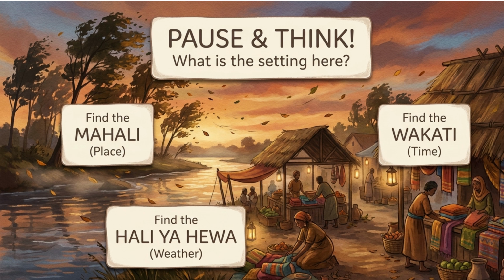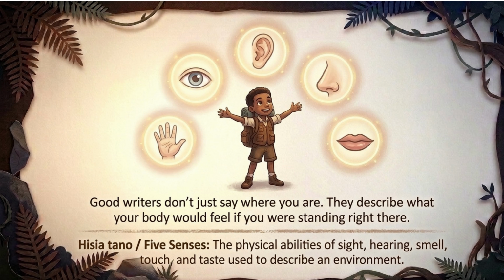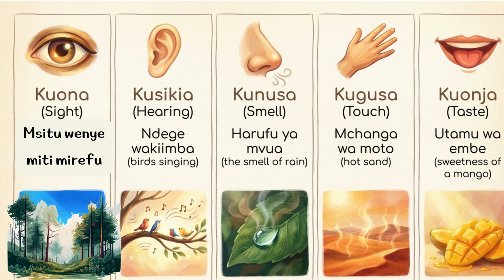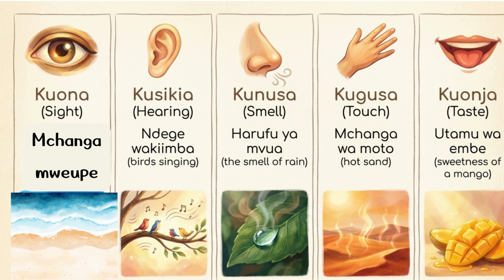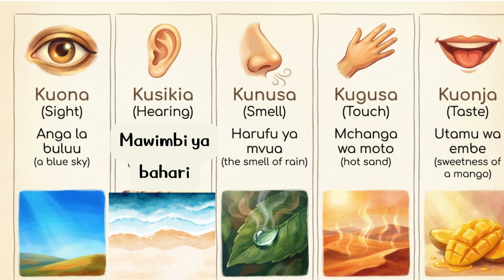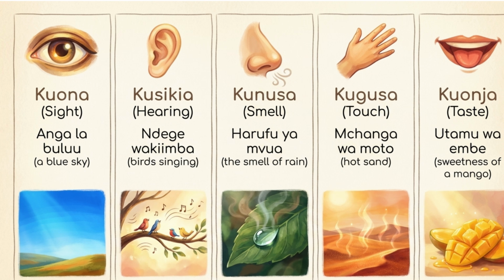Using 5 senses, welcome to the magic level. To make your settings come alive, we use our 5 senses, hisia tano. Let's describe what you'd see, hear, smell, feel, and taste if you were standing right there. Kuona, sight. What do you see? Mistu wenye miti mirefu, a forest with tall trees. Anga la blue, a blue sky. Mchanga mweupe, white sand. Kusikia, hearing. What do you hear? Ndege wakiimba, birds singing. Mawimbi ya bahari, waves of the sea. Watu wakizungumza sokoni, people talking at the market.